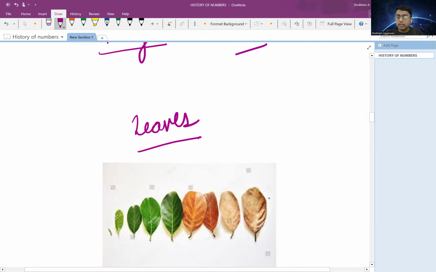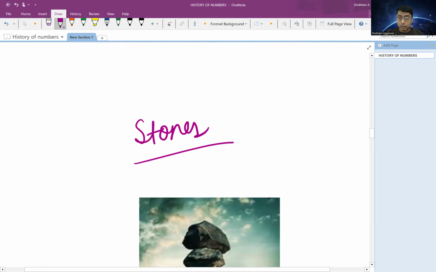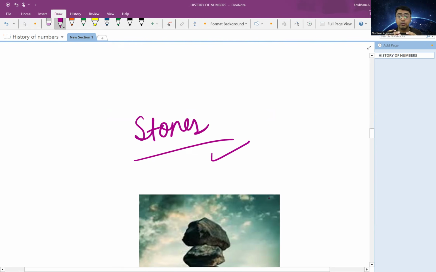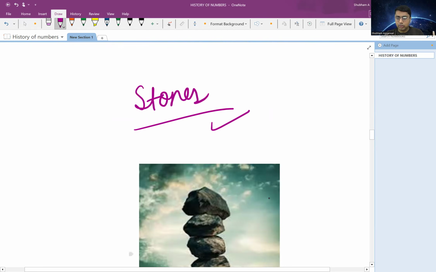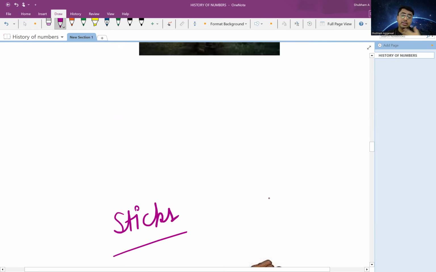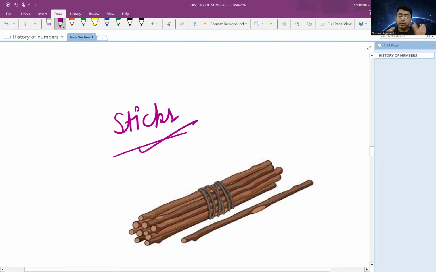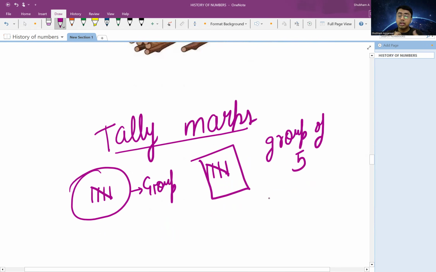Then they started using leaves. Again, leaves were something that could easily get dried up. Then they started using stones. Now, stones were too heavy to carry, right? So it was not feasible to use stones. Then they started using sticks. Again, if I have a huge quantity, a huge flock of sheep, it may not be feasible to use sticks. Then they invented the idea of tally marks. Tally marks also cannot be used to represent a large quantity, right?